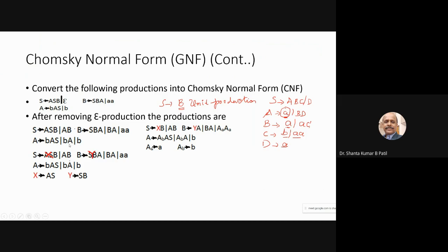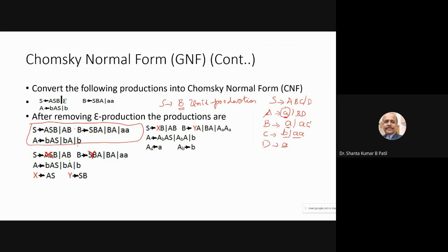Substitute S as epsilon, it is BA. B, this B as it is. Now all these productions are the desired productions. There are no epsilon productions, no unit productions, no useless variables.